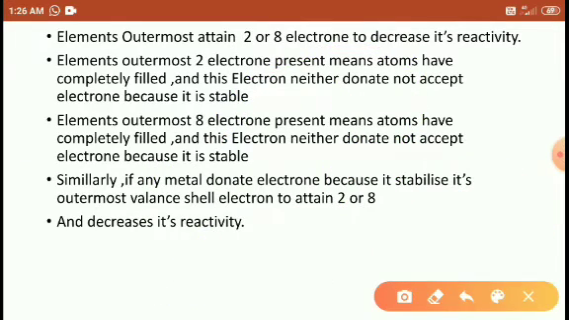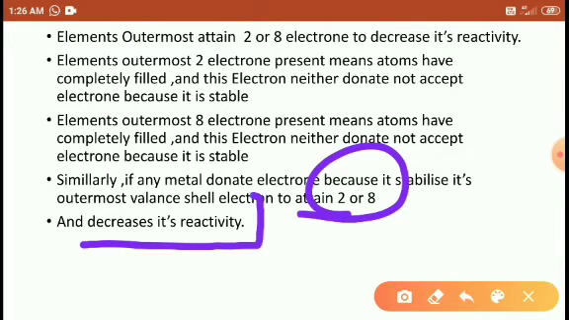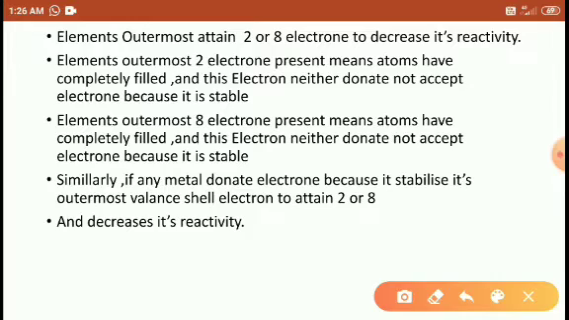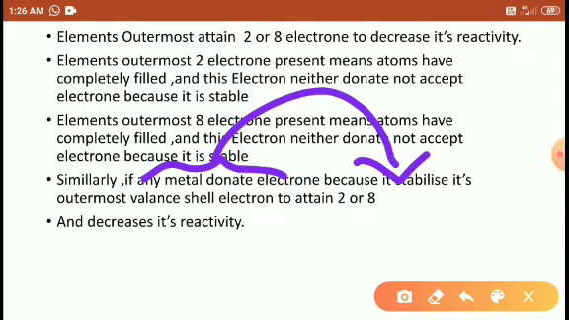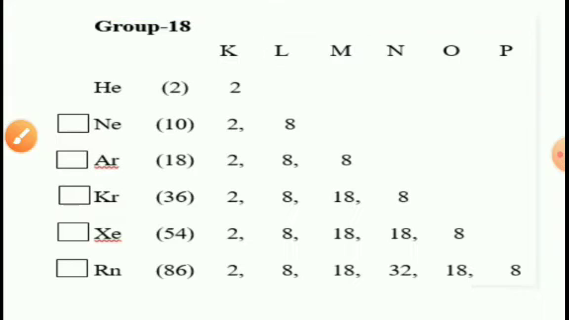And if the outermost shell attains 2 or 8 electrons, the metal decreases its reactivity. Reactivity decreases, so it cannot show any kind of chemical reactivity. That's why metals always want to reduce their reactivity by losing electrons. After losing electrons, they attain 2 or 8 electrons, right students?